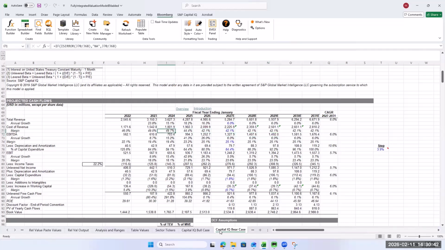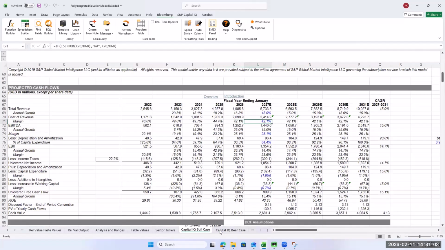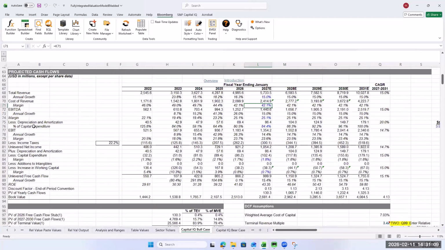You can notice that their margins have been declining from 49 down to 42. So the 42 to me seems reasonable, given that it's kind of the lowest number of the last 5 years. Are they going to continue declining? Who knows? But that's our bear case. Our bull case is going to be the same margin. But that seems reasonable. Everything else is in there, so all we got to do is go look at the results.